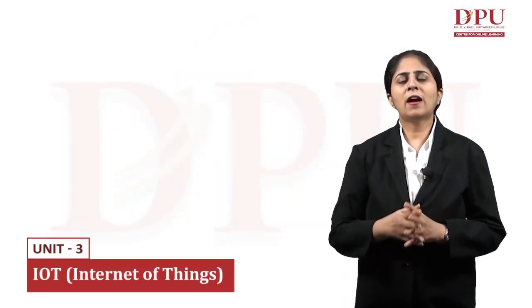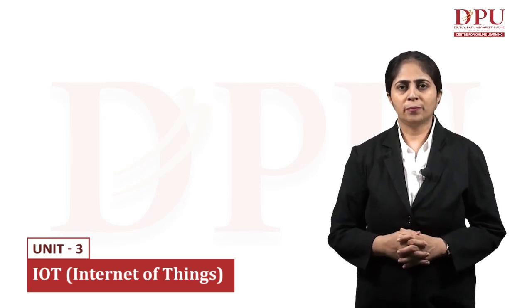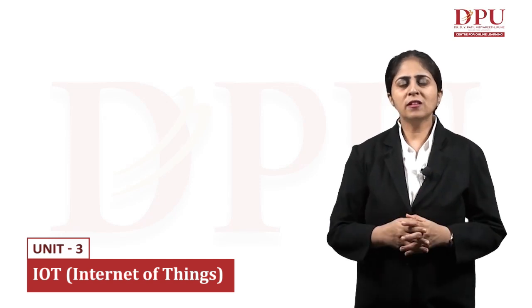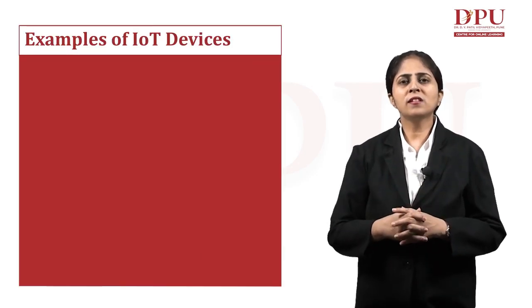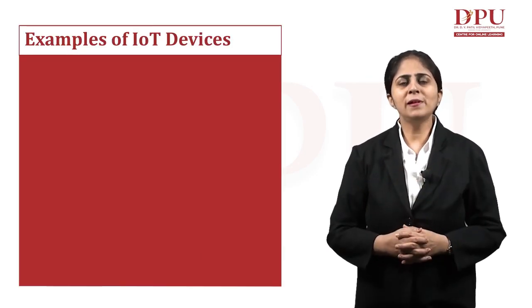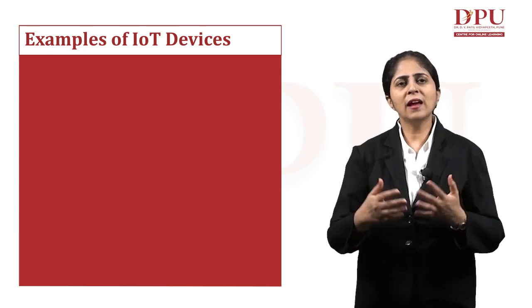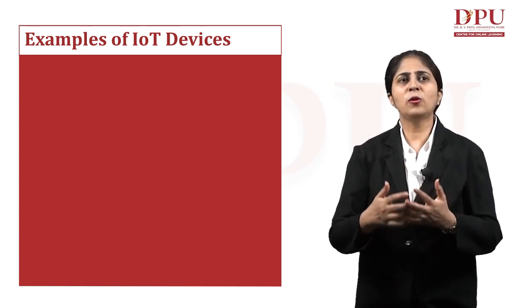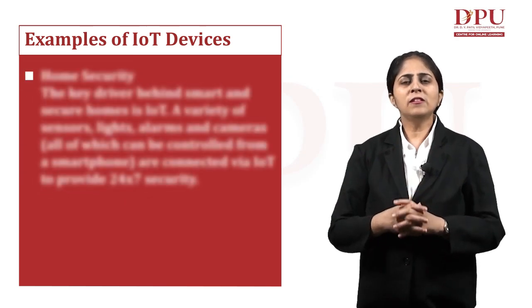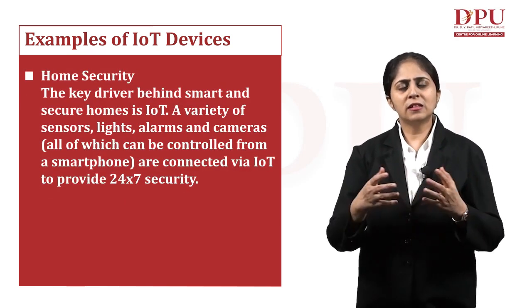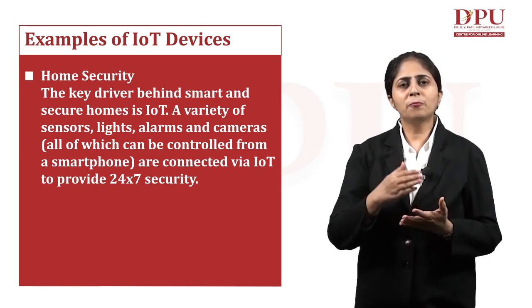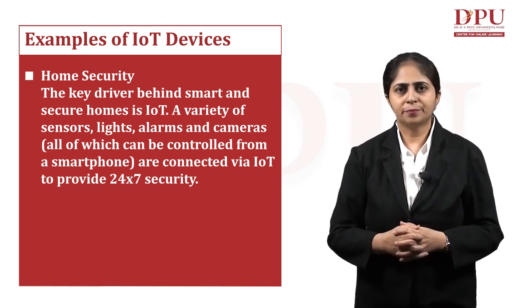Since we have understood what IoT is, and we have also discussed the various types of IoT, now it's time to discuss some very common examples of IoT devices that we all should know of. First of all, a very common example of these IoT devices that we use is for home security.